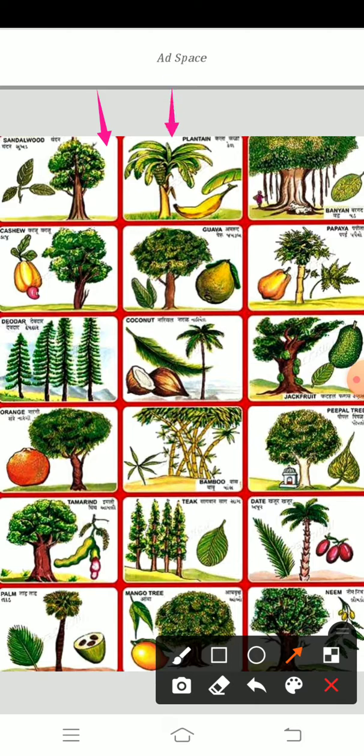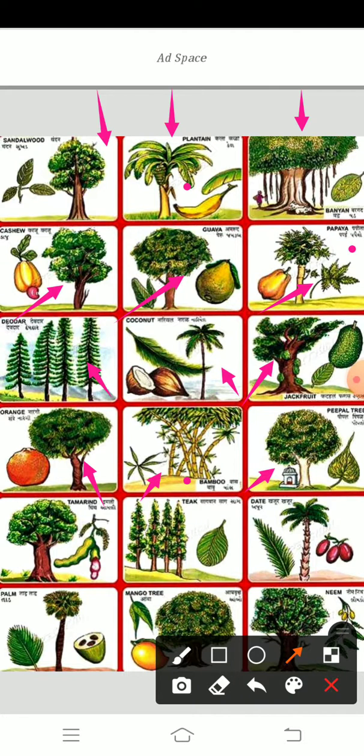Again, plantain. This is the banana plant. It is not a tree. Again this is called the banyan tree. And this is the cashew tree. This is the guava tree. And this is the papaya plant. Sometimes it's called the papaya plant. Papaya and banana are called plants. Again deodar, coconut plant. You know the coconut plant, it's a very tall coconut tree. Then jackfruit tree, orange tree, bamboo plant, this is also a plant.